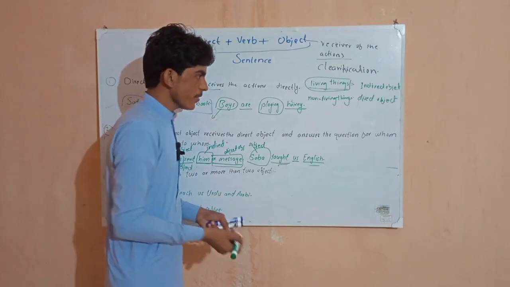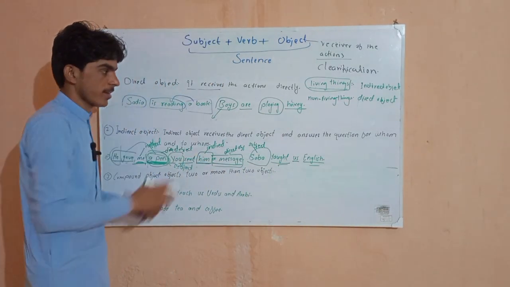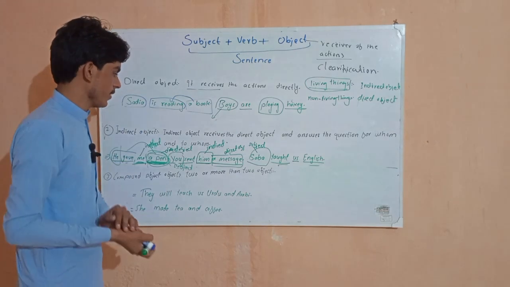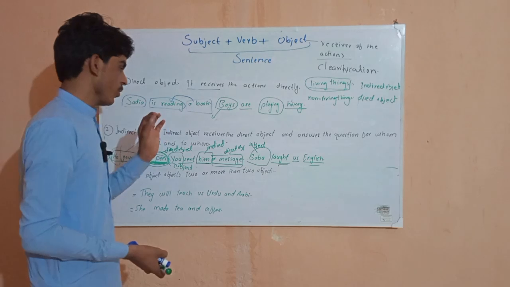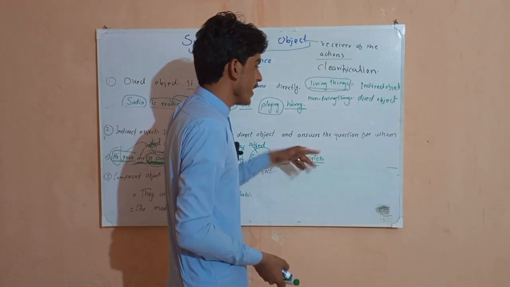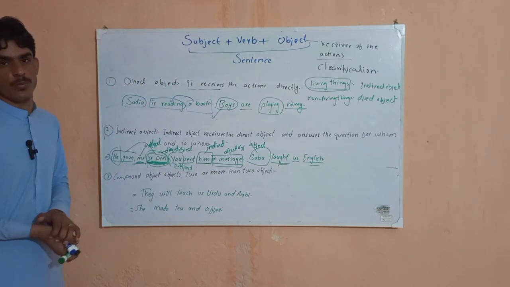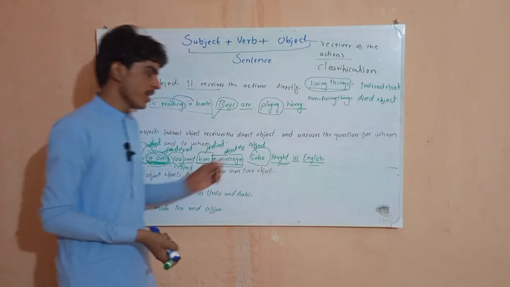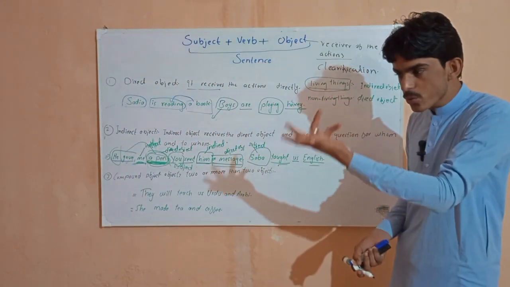In this sentence, if we see this formula, secondly we need to know the definition: the indirect object receives the direct object and answers the question for whom, to whom. To whom? There was a girl. She taught us what?